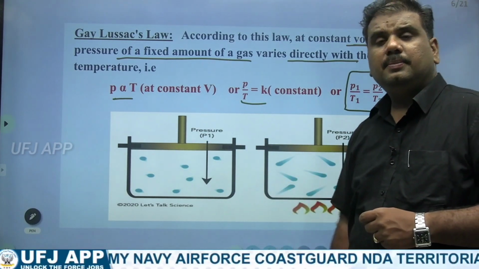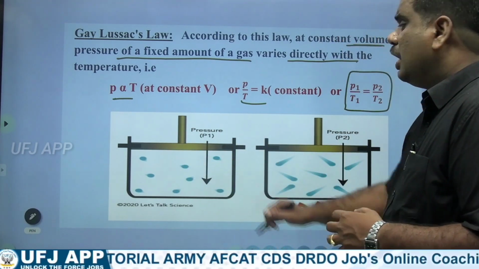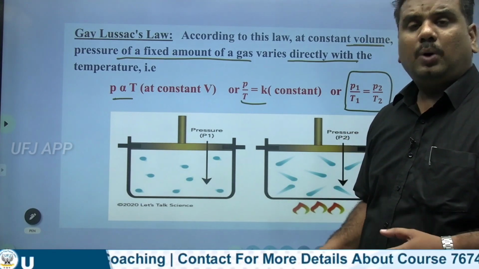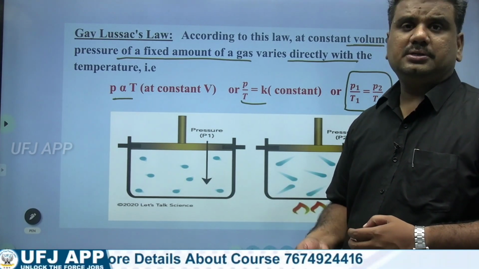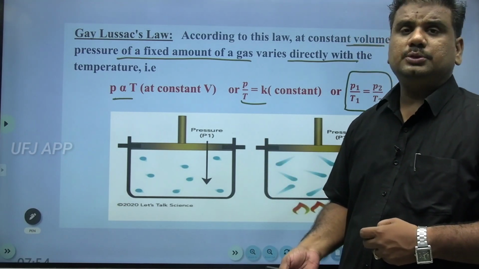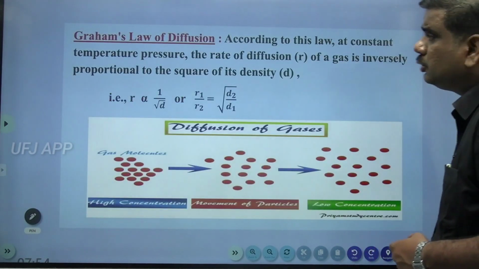So here you can see, as the temperature is increased, the movement of the gas molecules keeps on increasing. Why? Because their energy is increasing. Since temperature increases, their energy also increases. Right? So P1 by T1 equal to P2 by T2.